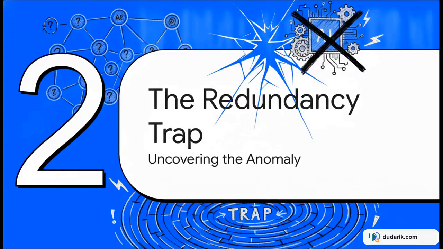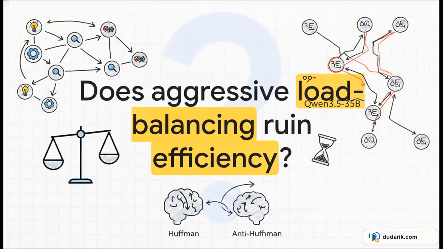Moving on to Section 2, uncovering the redundancy trap. Because, well, it's not all smooth sailing. So, the Huffman setup sounds like a flawless system, right? Well, brace yourself for a pretty massive plot twist. Does aggressive load balancing actually ruin routing efficiency? You see, during training, engineers use load balancing to basically force the AI to use all of its experts equally, just so none of them go to waste.